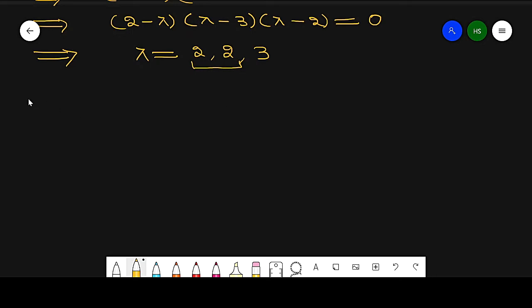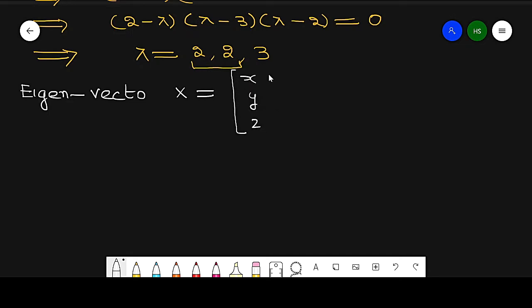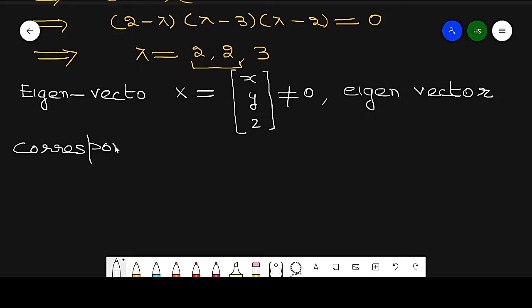So first, suppose the eigenvector x, which is equal to x, y, z, and it should be non-zero, and this is an eigenvector corresponding to eigenvalue lambda equal to 2.